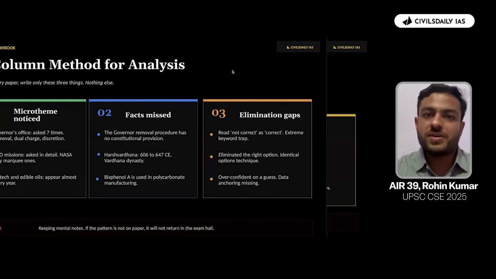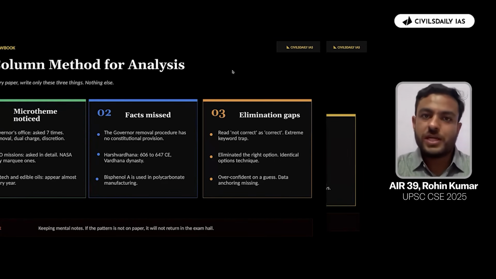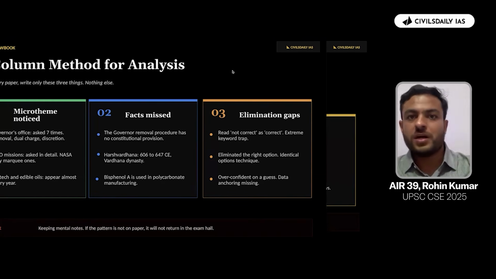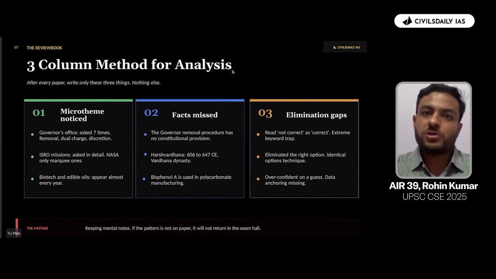Then you'll start recognizing the pattern. After solving 5 to 6 years of papers, you would have a fair idea of what mistakes you are making, which you have to work on. So it's a gradual exercise in itself. It's not that I would tell you 10 techniques and you would be able to implement them all with all their might. It is not possible until you practice them on your own.